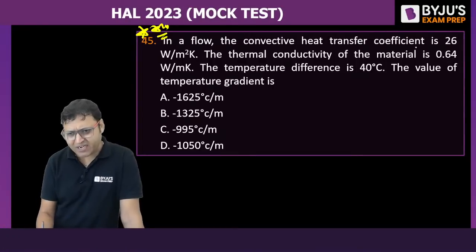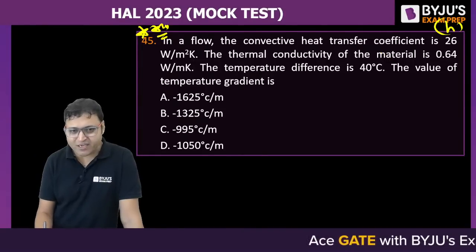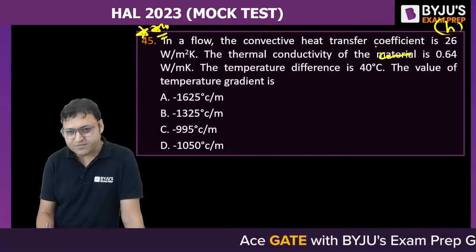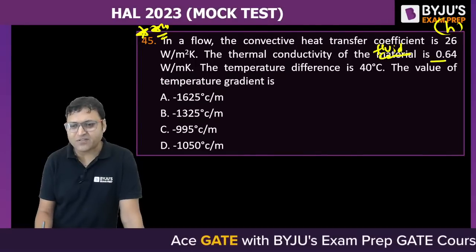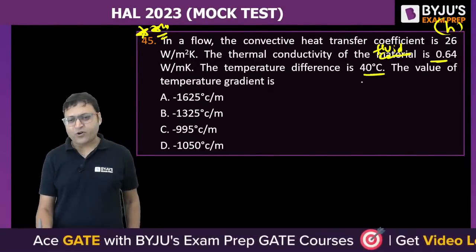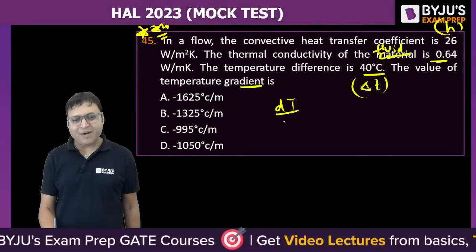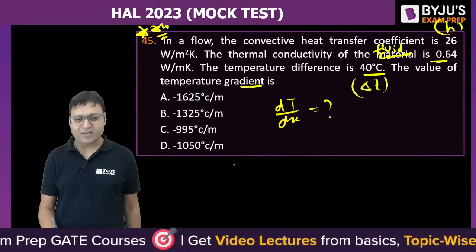Question number 45. In a flow, the convective heat transfer coefficient is 26. The thermal conductivity of the material, it is not the material actually, it should be the fluid, thermal conductivity of the fluid is 0.64 watt per meter Kelvin. The temperature difference is 40 degrees Celsius, delta T. The value of temperature gradient dT by dx will be how much?